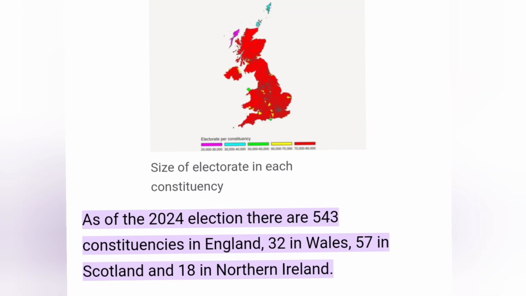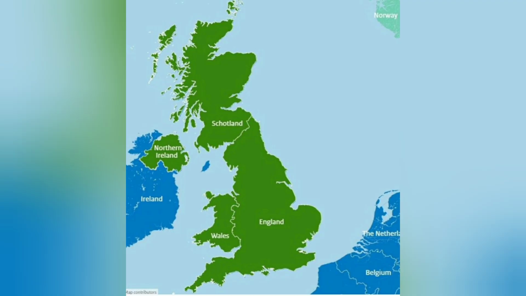Now, it is true that England is geographically much larger than the other 3 countries, but not by that much. I'm sure there are also drastic differences in population.